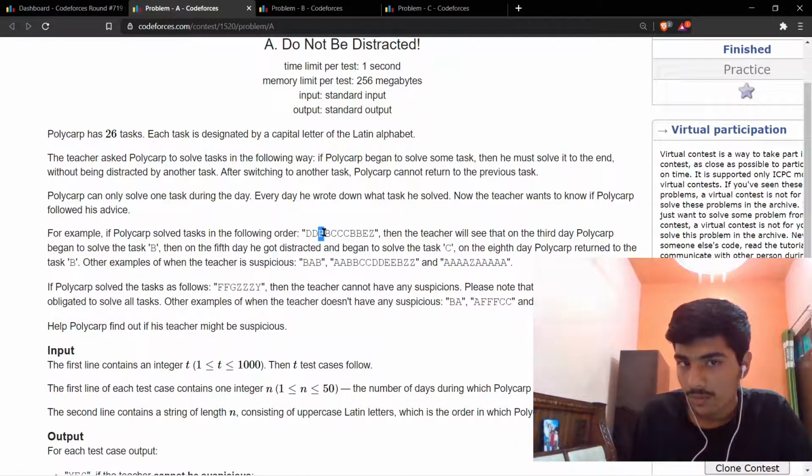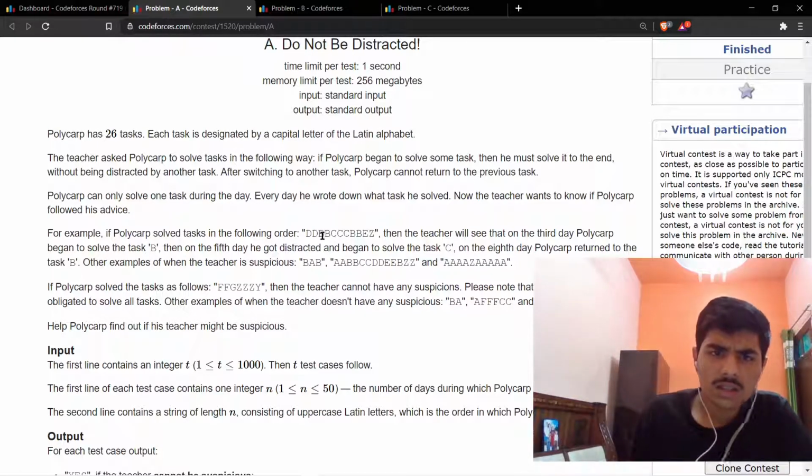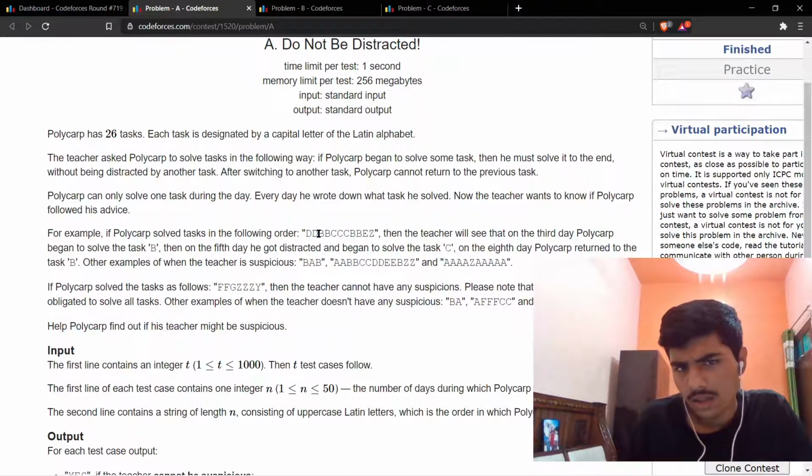That means after B comes, D should not come again. After D, this sequence of D breaks when B comes, and then after B ends, D should not come. Basically, if a sequence of the same letter has come once, then it should not come again. Like in this case, D has ended, B has come twice, then C has come thrice, then B has come again. So it should not happen.